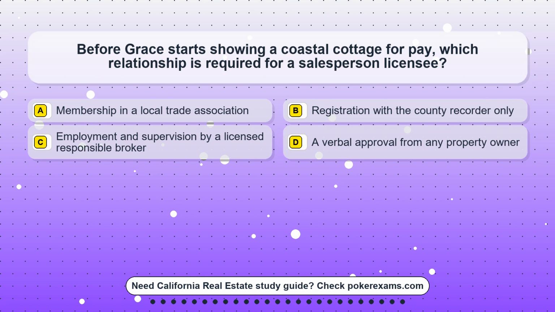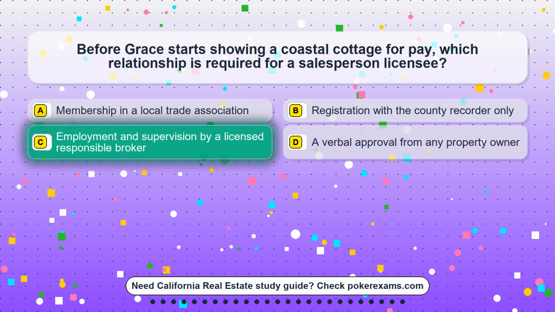Question 1. Before Grace starts showing a coastal cottage for pay, which relationship is required for a salesperson licensee? Option A. Membership in a local trade association. Option B. Registration with the county recorder only. Option C. Employment and supervision by a licensed responsible broker. Option D. A verbal approval from any property owner.